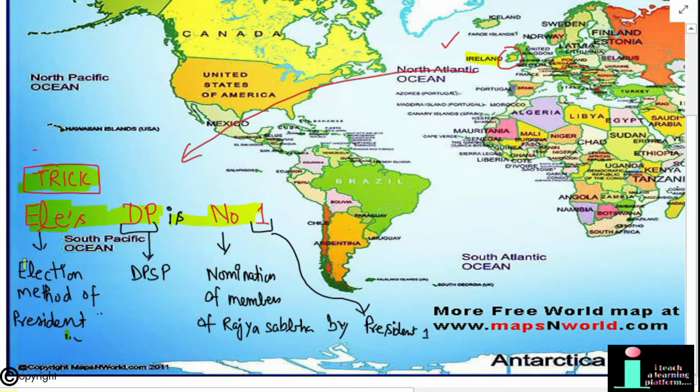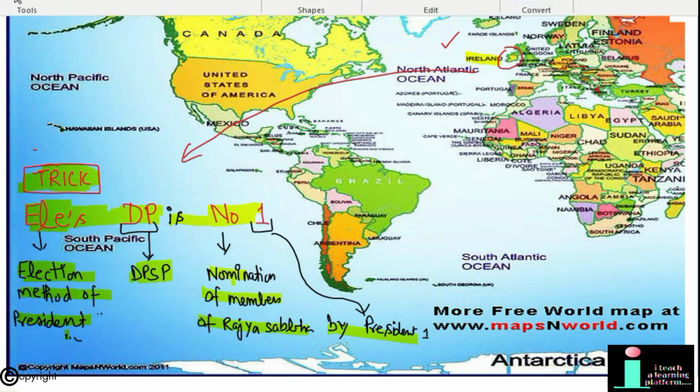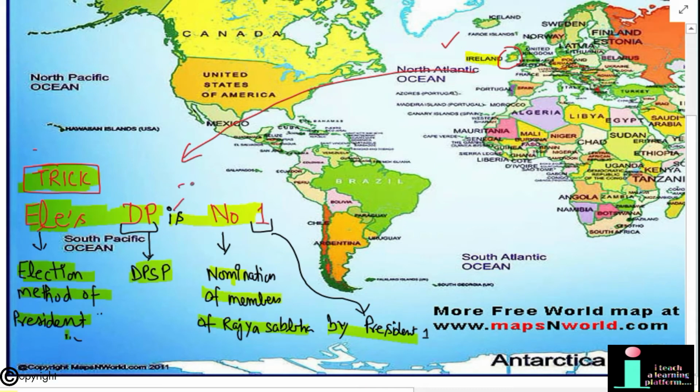LSDP is number one. LS stands for election method of president. DP stands for DPSP, is Ireland, and number 1, number NO, stands for nomination of members in Rajya Sabha by President. So LSDP is number 1 are the borrowed features from the Ireland.